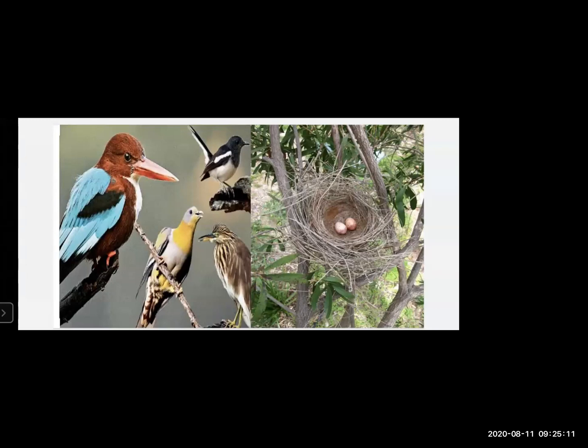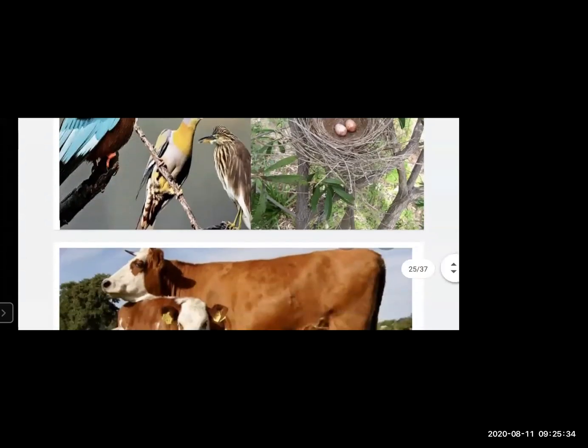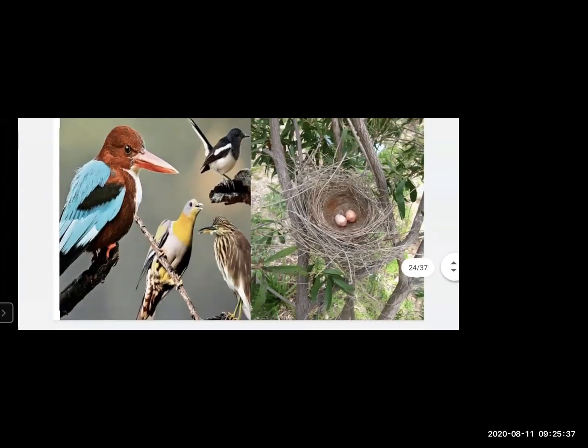Yes, students, thank you. So in English lesson number 1.3, we have gone through the great Indian bustard, which is the heaviest flying bird. Usually we see birds lay eggs in their nest, but this bird lays eggs directly on the ground. So the animals which lay eggs, and young ones come out of it, are called oviparous animals.